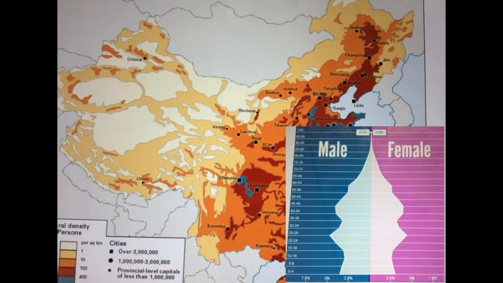Population in China is more dense in the east because the physical geography is flat, rather than the west, which is highlands. Also, there are water sources in the east, like various lakes and rivers, whereas there are none in the west, being mostly dry.